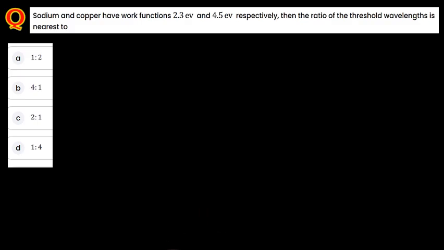First, what do you mean by work function? Work function is nothing but the energy required to remove the electron from the metal surface. This is about the energy, the photon energy. E is equal to h nu, and nu is c by lambda, so hc divided by lambda. This will be equal to the work function. So work function W equals hc divided by lambda.